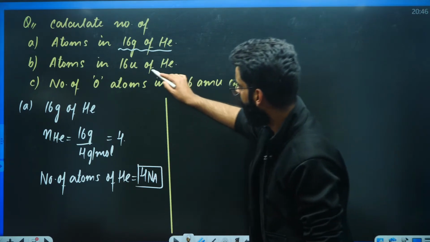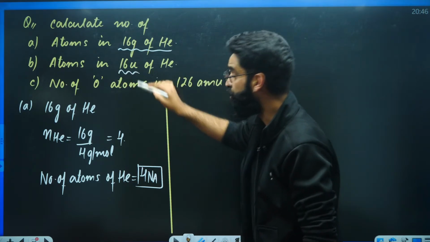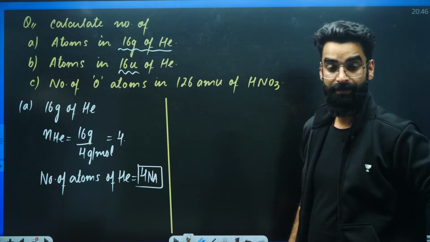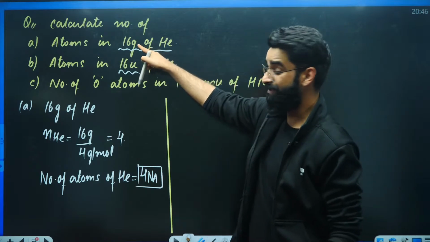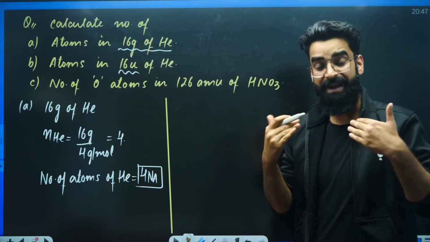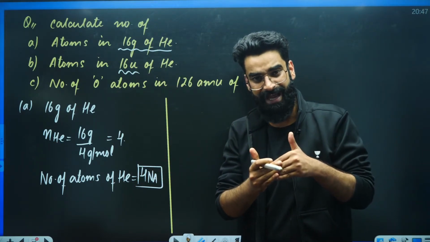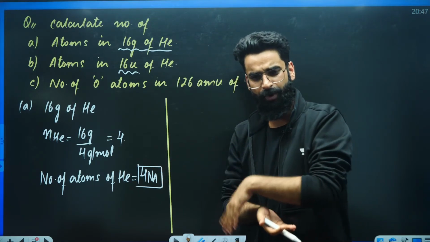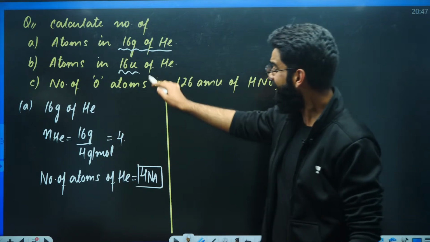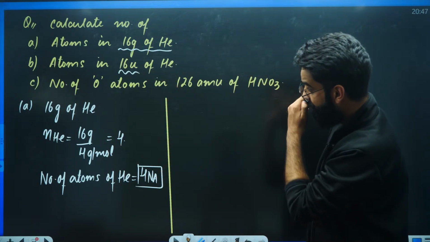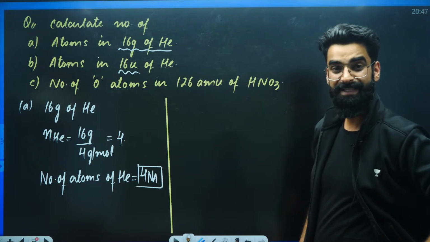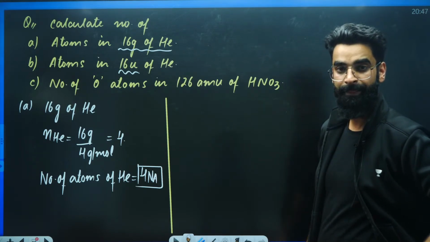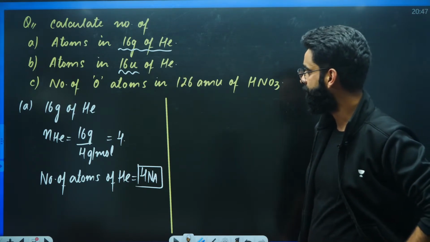Second, atoms in 16 u of helium. In the beginning it was 16 grams. We know whenever the mass of a substance is given in grams, we divide the given mass by the molar mass and get moles, right? But here we are given 16 u of helium. See how I'm going to convert it.